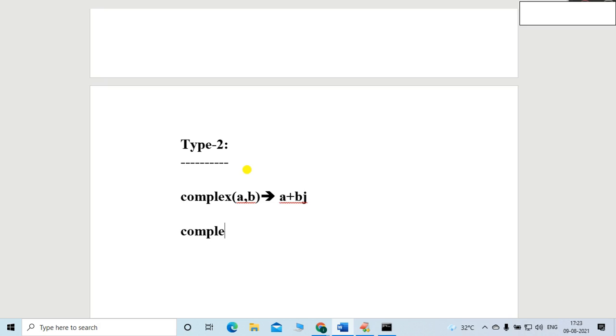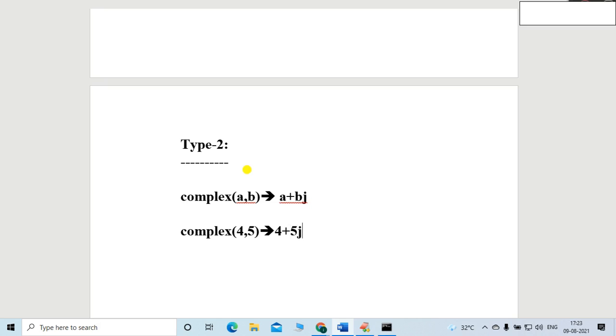Now let's suppose complex. Here I will mention 4 comma 5. So what will be the answer in this case, friends? Definitely those two values are integers, right? 4 is an integer, 5 is also an integer. So conversion of two values into the complex, what will be the result? The result will be 4 plus 5j.